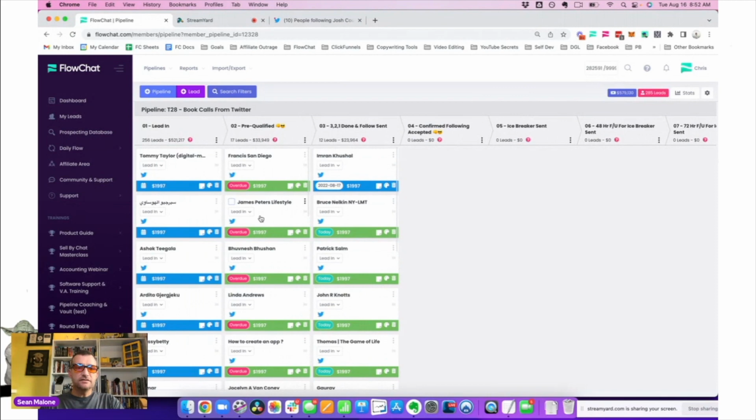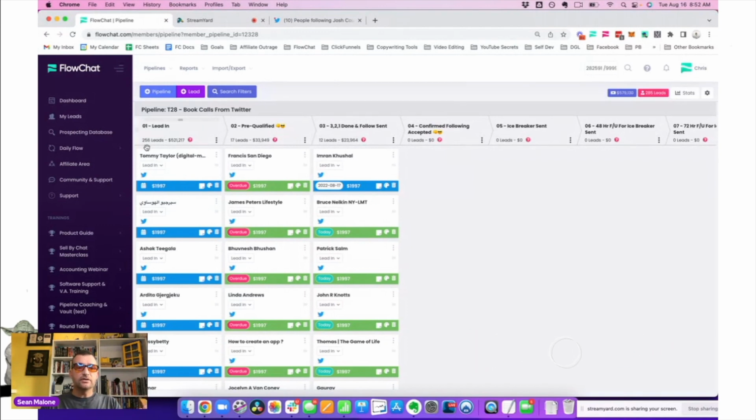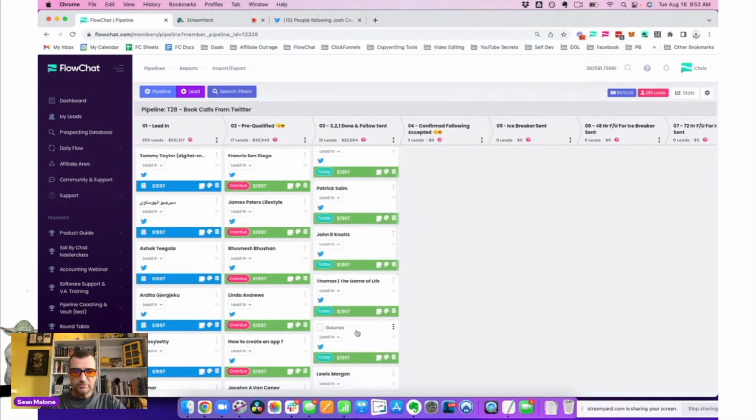So the objective here is what we teach our team. Now, I don't run this all the time. We actually have virtual assistants that run this for us. And their objective is you've got to import about 100 or so every day, and then you have to pre-qualify 25 leads, just like I did with Imran. So you saw that process. And now I've engaged with all these other people. So I've already pre-engaged with these people.